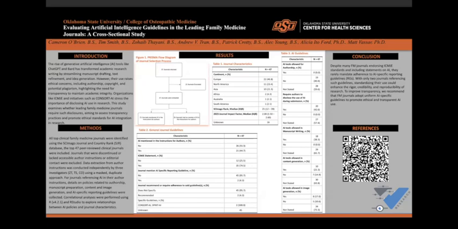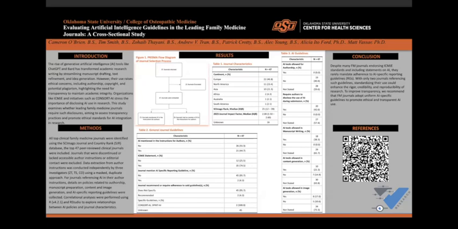And for our conclusion, despite many family medicine journals endorsing ICMJE standards and including statements on AI, they rarely mandate adherence to AI-specific reporting guidelines, with only 2 journals referencing such guidelines. Standardizing their use could enhance the rigor, credibility, and reproducibility of the research.